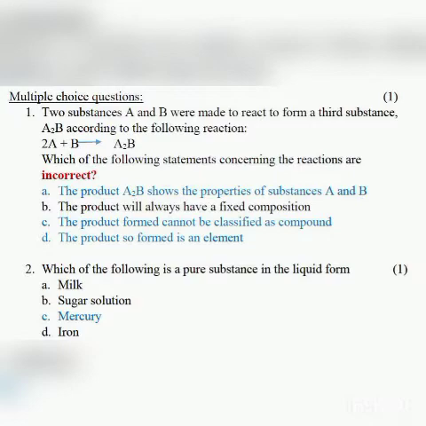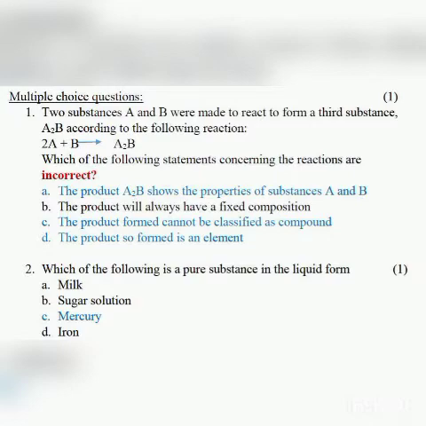But out of these two, which one is the correct answer? So here they are asking you the pure substance in liquid form, and mercury is in a liquid form. The physical state of mercury is liquid and the physical state of iron is solid. Though iron can be melted, it is present in a solid form. So here the correct answer is mercury.